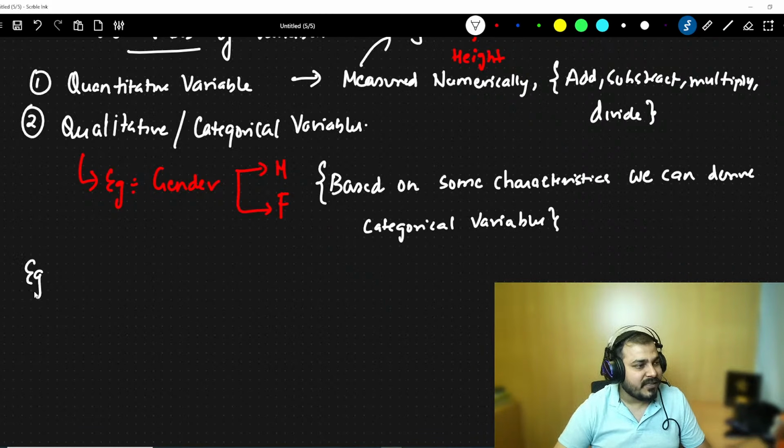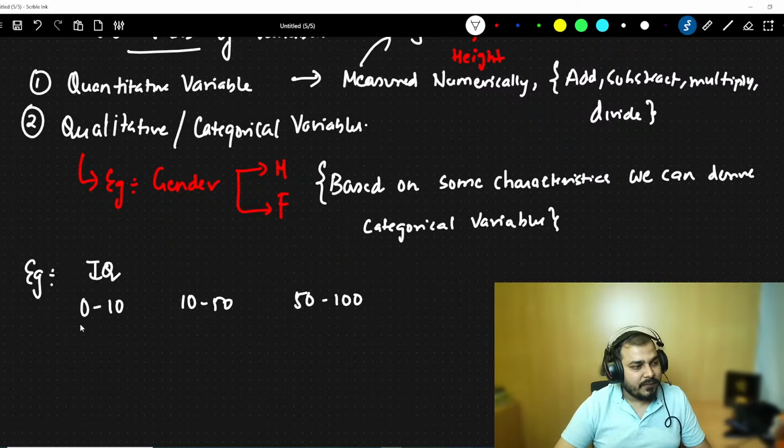Another example, let's consider that I have IQ, right? If I say 0 to 10, I will divide this IQ into 10 to 50 and 50 to 100. Wherever the values are between 0 to 10, I may say that it is less IQ.